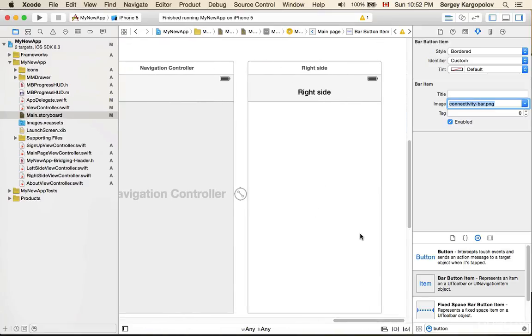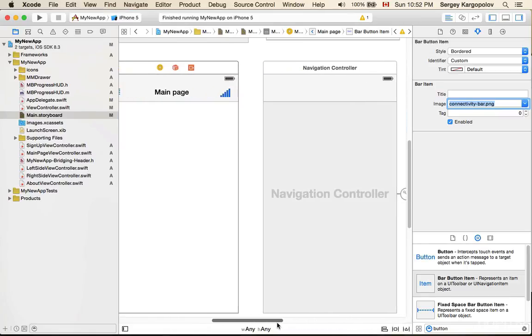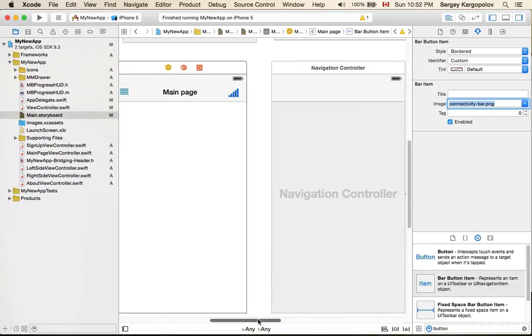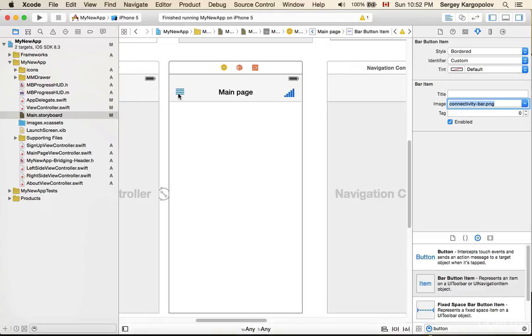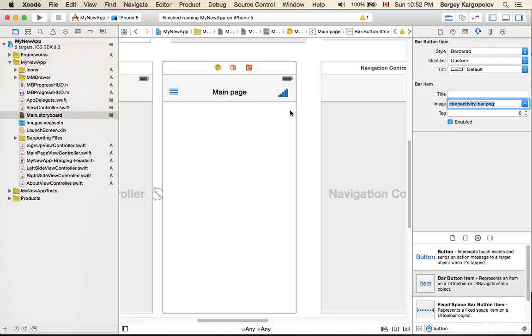We don't know what's going to be there, but depending on your mobile application design and functionality, this icon of course needs to make sense. At this moment, the left side menu icon is the proper one, but the right side is just a random connectivity bar.